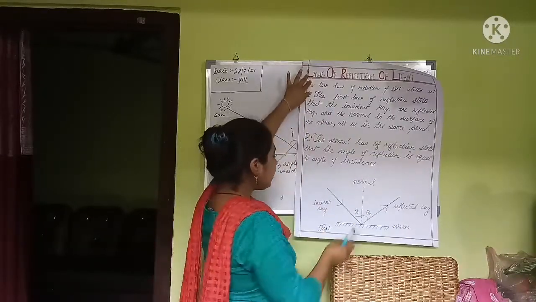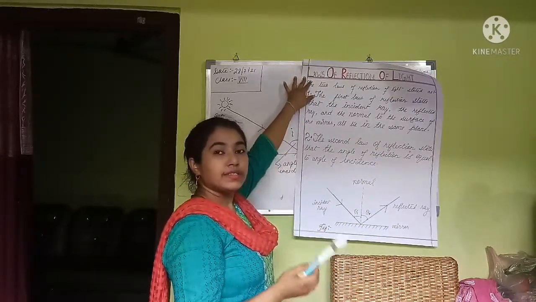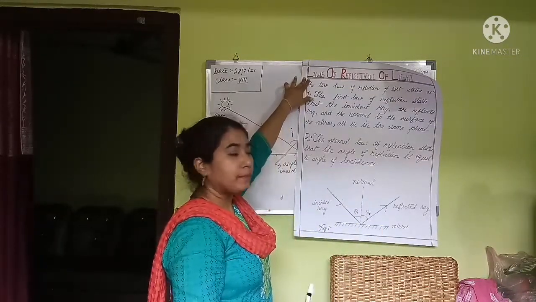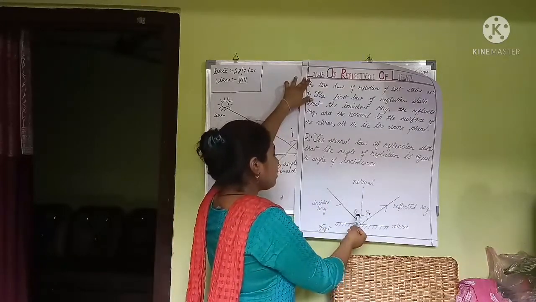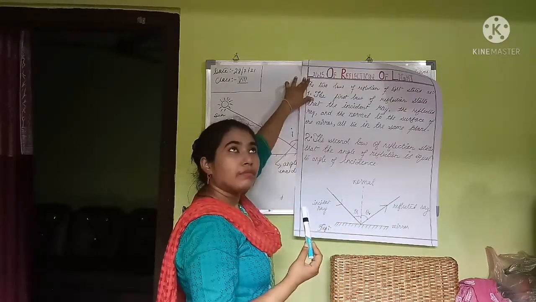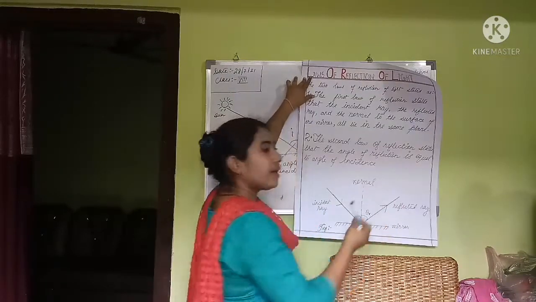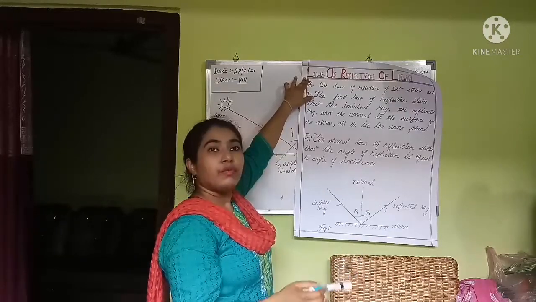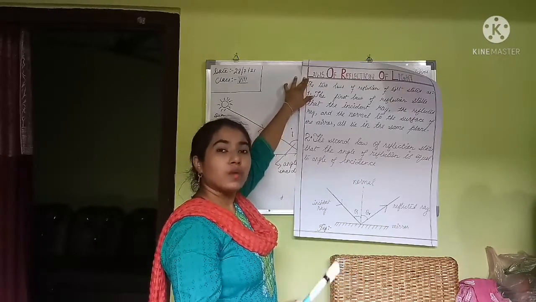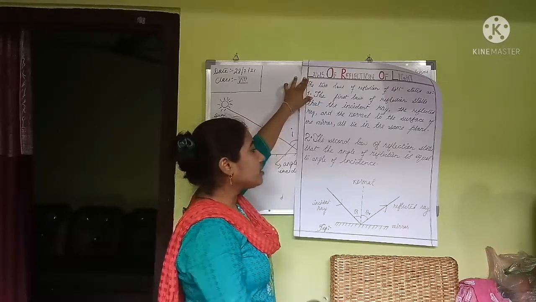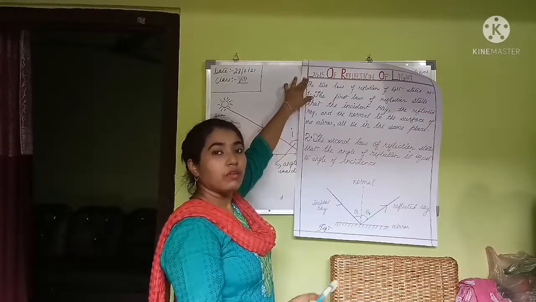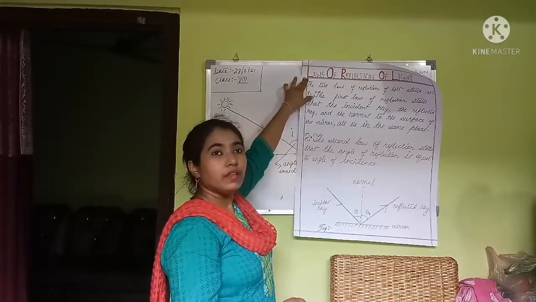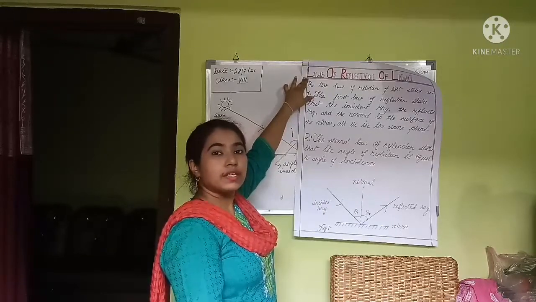Say for example, if the angle of incidence is 60 degrees, then the angle of reflection will also be 60 degrees. Suppose the angle of incidence is 60 degrees but the angle of reflection is 70 degrees. If that happens, then we will not be able to see the objects nearby around us, because it disobeys the law of reflection of light. And if the law is disobeyed, then we will not be able to see the nearby objects.